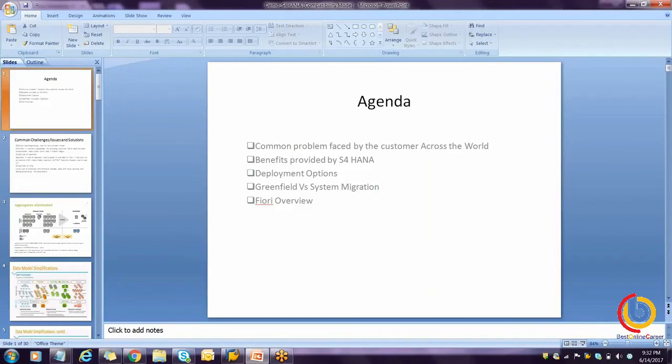The business user can perform various transactions on the Fiori, and the user will have four kinds of apps. One is the GUI apps: whatever we put into the GUI screen, the similar kind of entry we can put into the Fiori also. This is called the GUI apps.